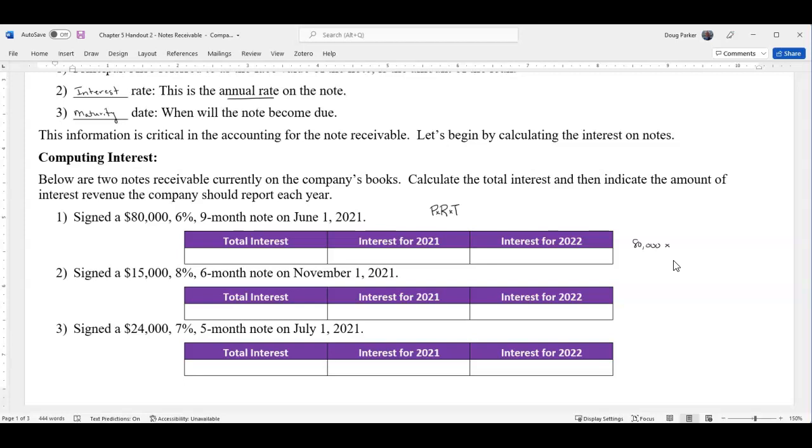Then we're going to multiply that $80,000 times the rate that's stated on the note. So in this case, the rate of interest is 6%. So we're going to multiply that by 6%. Remember to convert, it'll be 0.06. And then we're going to multiply that by time. How much time is going to pass?